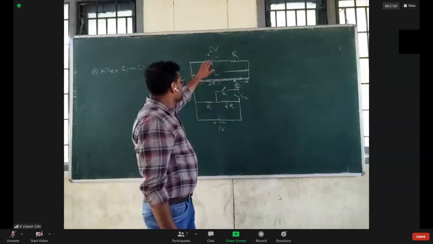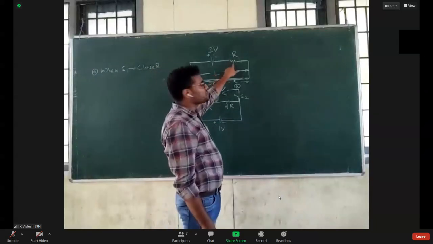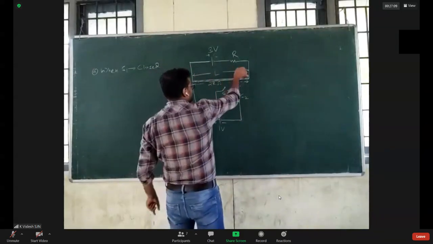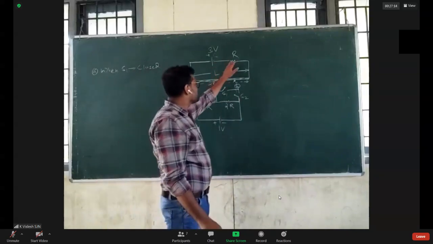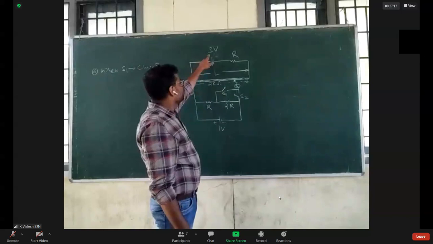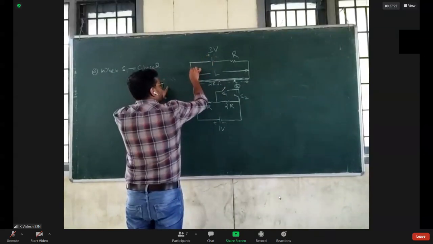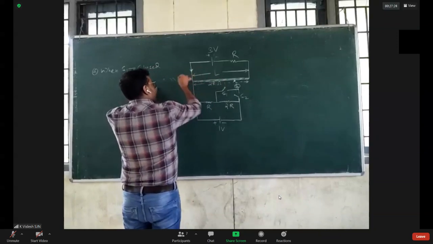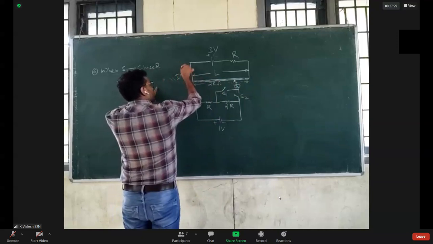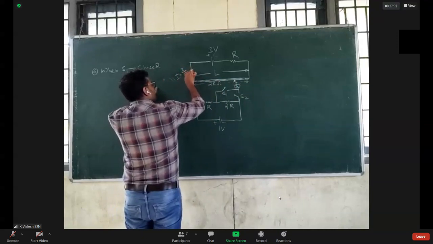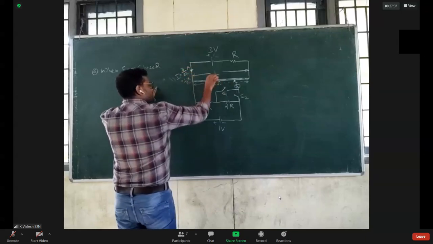There is a 3 volt source, and its resistance is 2R, and this one is also R. So in this primary circuit, you have resistance 3R and voltage 3. So current in this circuit will be how much? We want to know the voltage across these two points. So I is equal to V by R, 3 by 3R ampere. So 3 cancels, 1 by R ampere current flows through the circuit.